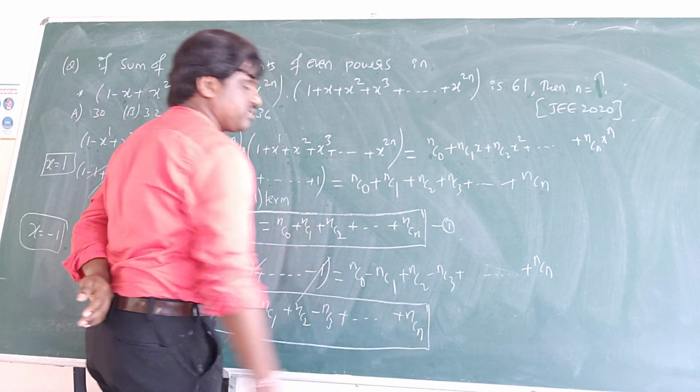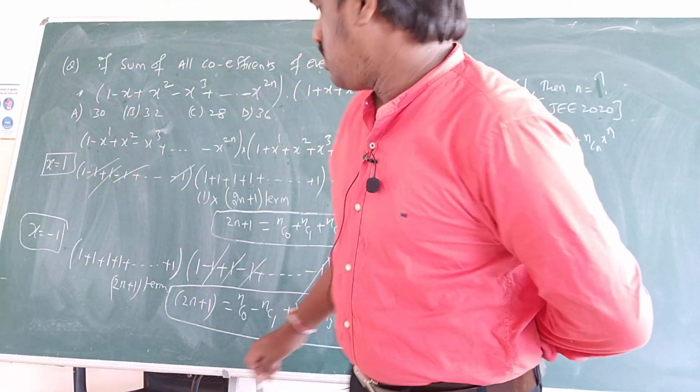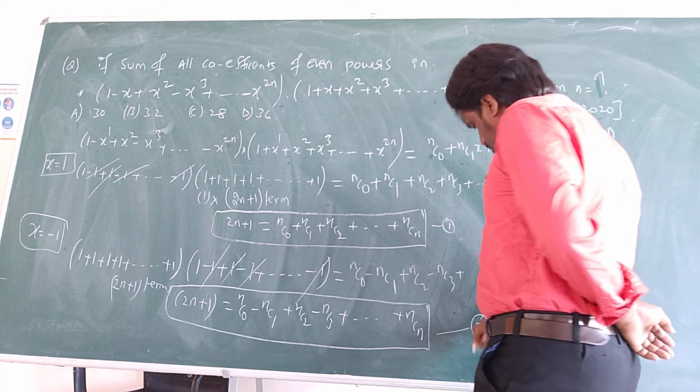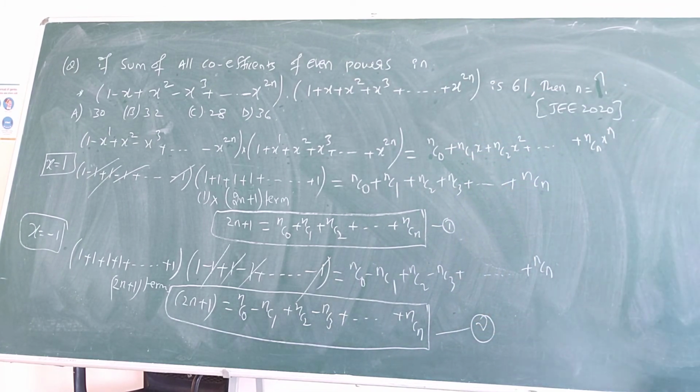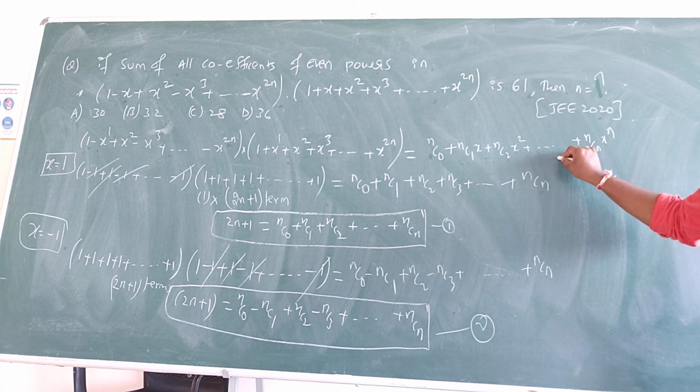This is the second. Is it clear? So I got two things, two equations, correct? Is it understood?